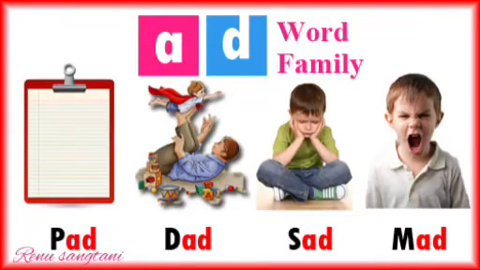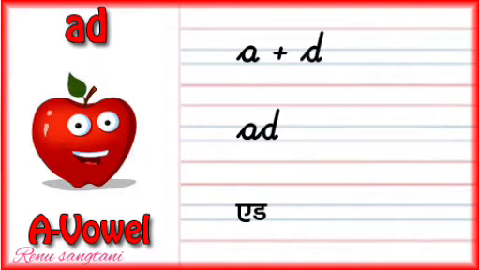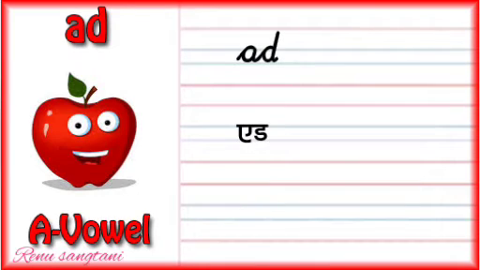Hello children, let's learn three-letter words with the help of the "ad" family. A says a and D says d. A-D, ad. A-D, ad. Now to make three-letter words, blend the "ad" sound with different consonants.